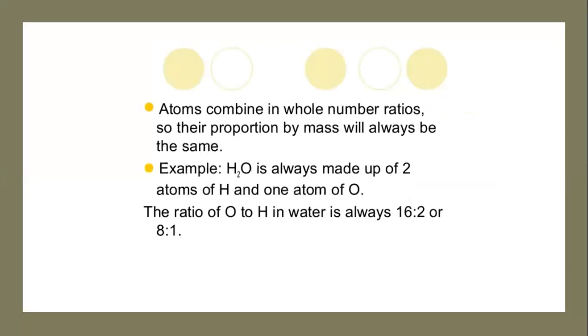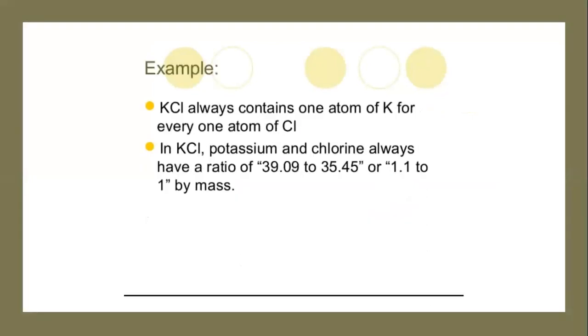For example, every sample of pure water prepared in the laboratory or obtained from rain, river or water pump contains 1 part of hydrogen and 8 parts of oxygen by mass. Similarly, KCl always contains 1 atom of K for every 1 atom of Cl. In KCl, potassium and chlorine always have a ratio of 39.09 to 35.45, or 1:1 by mass.